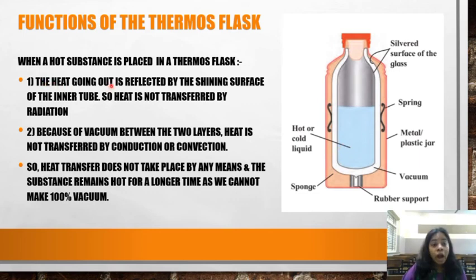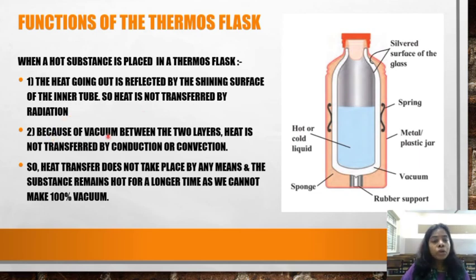The heat going out is reflected by the shining surface of the inner tube. So, heat is not transferred by radiation. Yes, this liquid is going to give out heat rays. Those heat rays fall on the shiny surface. Again, they go back inside, so they don't go out. So, heat is not transferred by radiation.